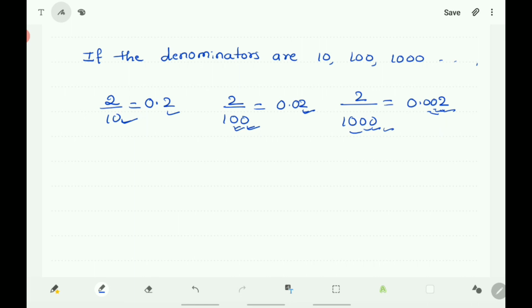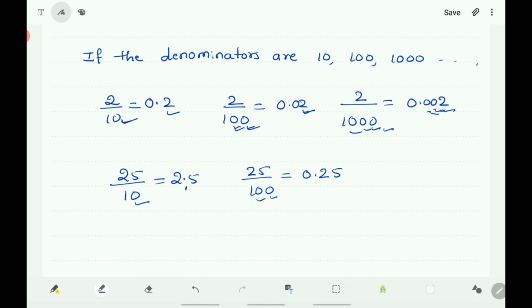So if it is 25 by 10, then here 1 zero is there, 25 by 10 means it is 2.5. The decimal point must be after 1 digit. If it is 25 by 100, here the decimal point must be after 2 digits, that is 25 means 0.25.